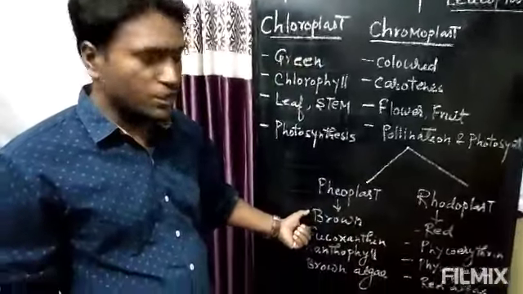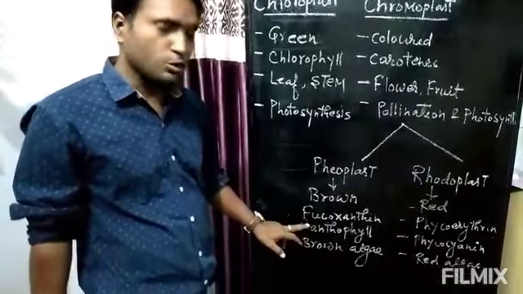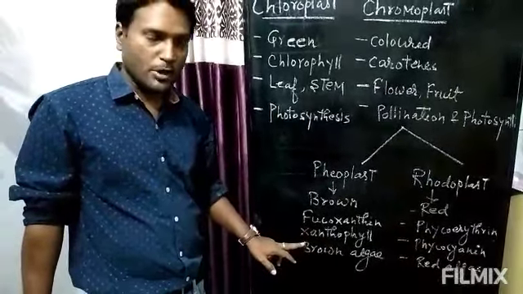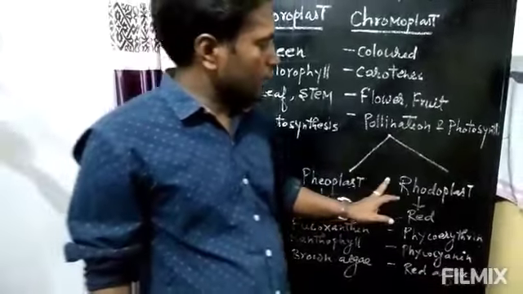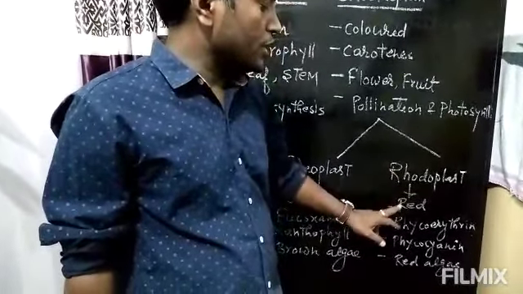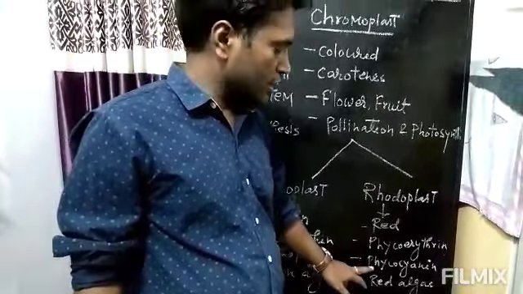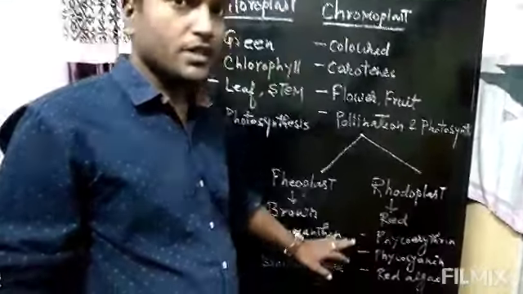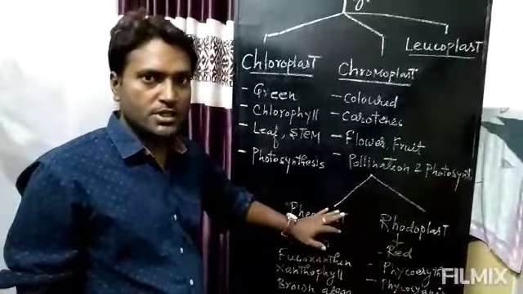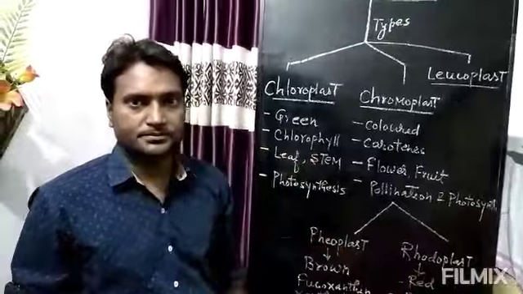Now chromoplast is of two types, that is pheoplast and rhodoplast. Pheoplasts are brown in color. They contain pigment fucoxanthin and xanthophyll. They are found in brown algae. While rhodoplasts are red in color. They contain pigment phycoerythrin and phycocyanin. They are found in red algae. They also help in photosynthesis by absorbing and transfer of light.